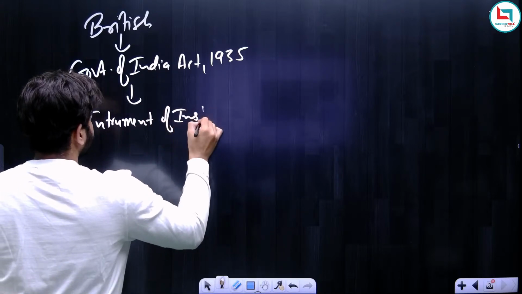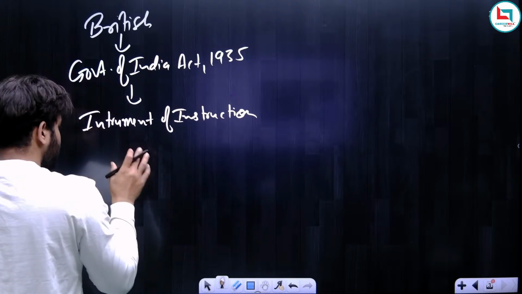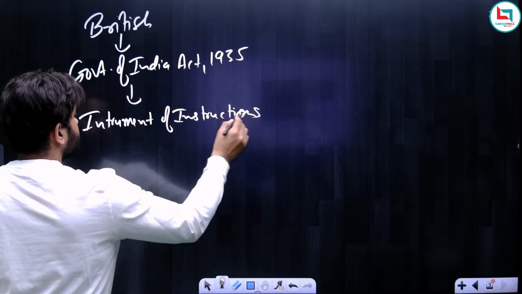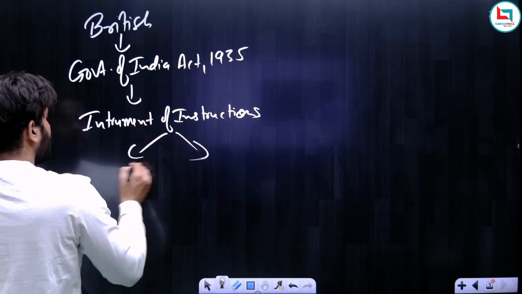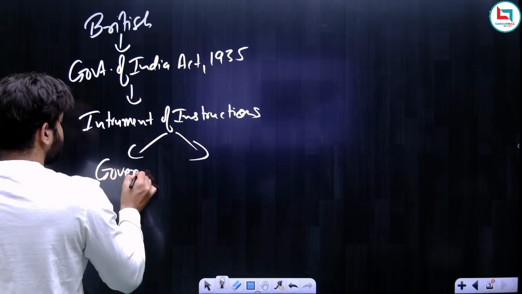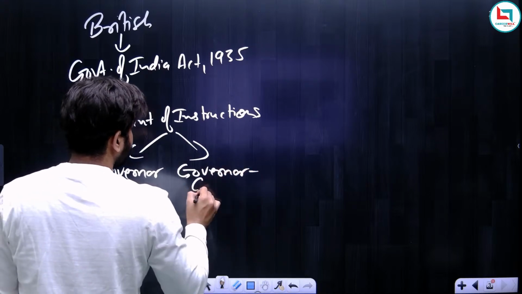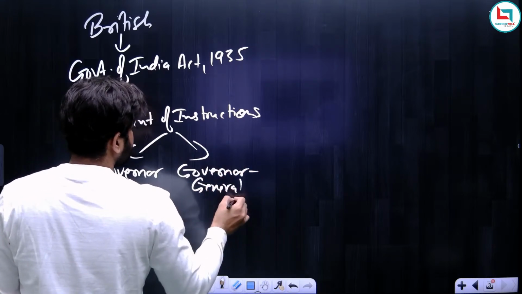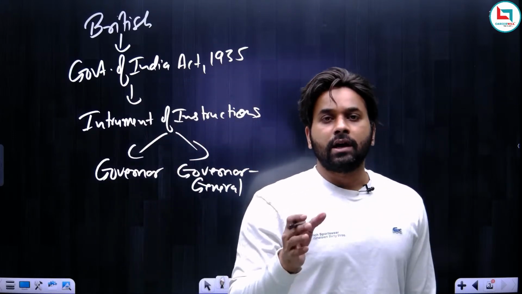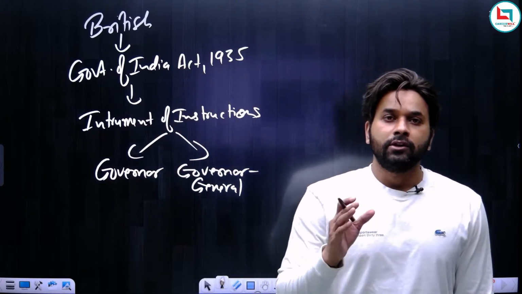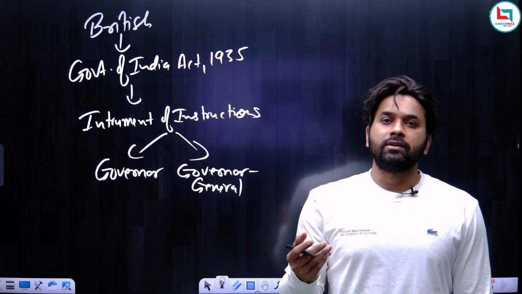Instrument of instruction was specified under this act. Now, what is instrument of instructions? Instrument of instructions are the set of instructions issued to the Governor and Governor General. The British government under the Government of India Act 1935 issued instruments of instructions to the Governor and Governor General.